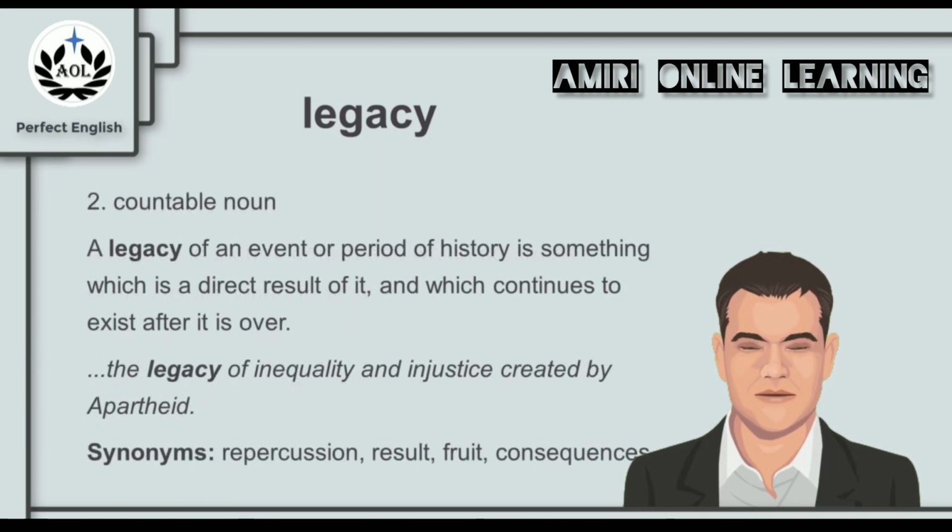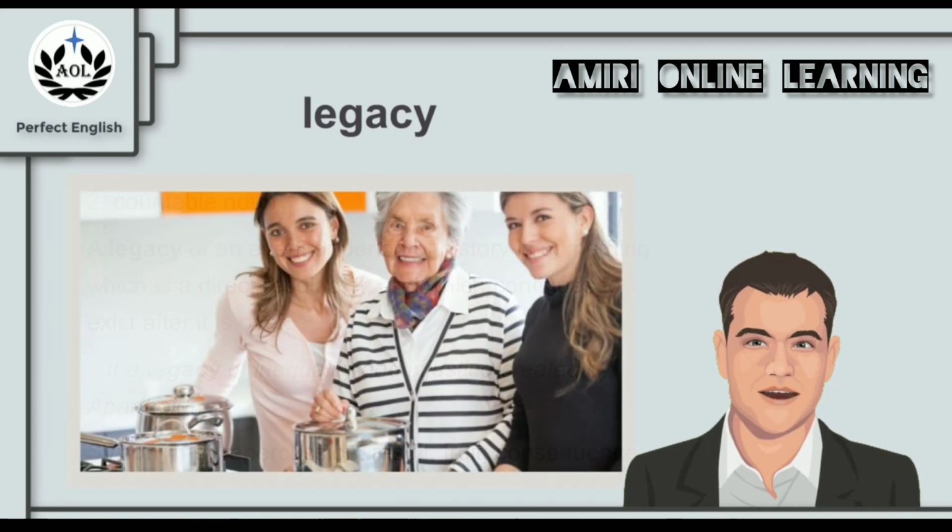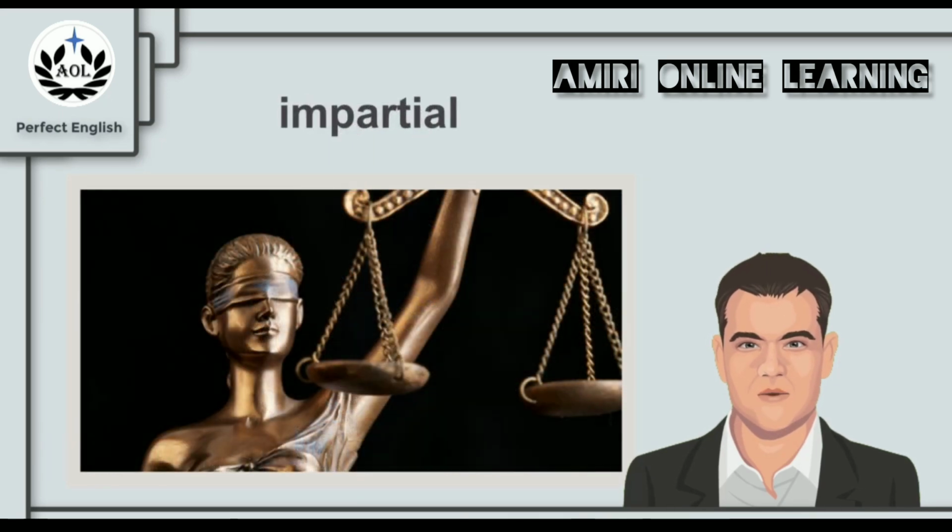A legacy of an event or period of history is something which is a direct result of it and which continues to exist after it is over. For example, the legacy of inequality and injustice created by apartheid. And synonyms for legacy in this context are the words repercussion, result, fruit, and consequences. So the next time you remember this picture of these two young girls with their grandmother, remember the word legacy and what it means.